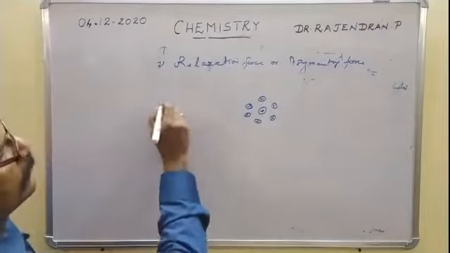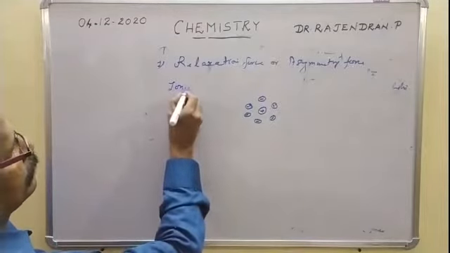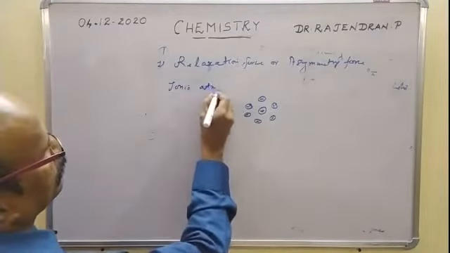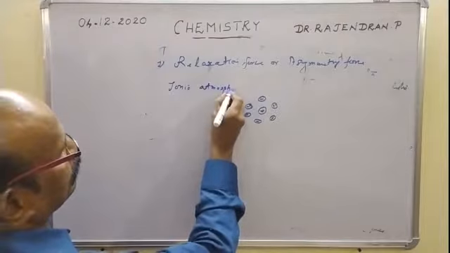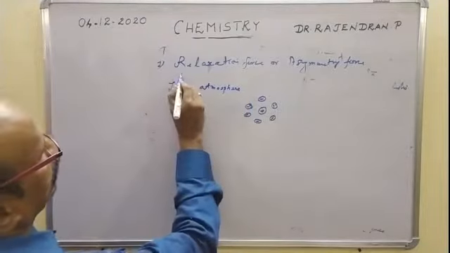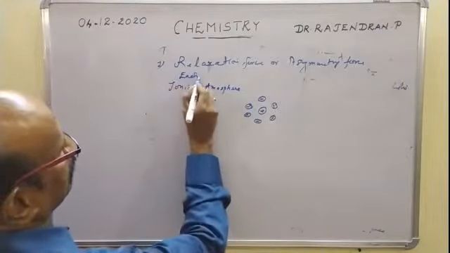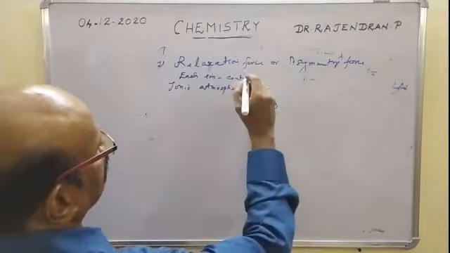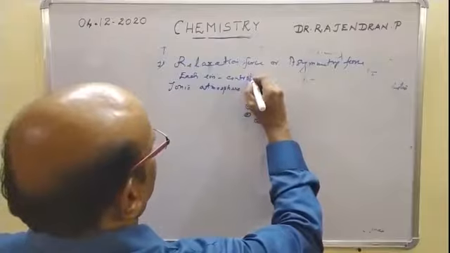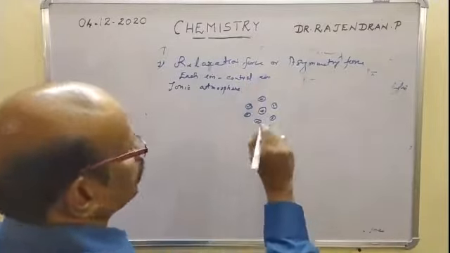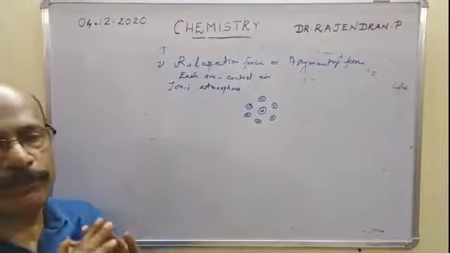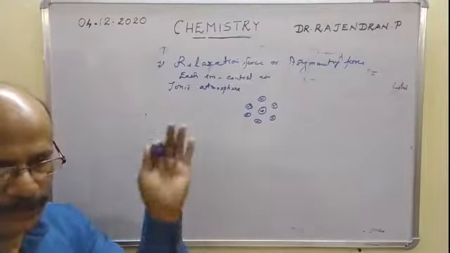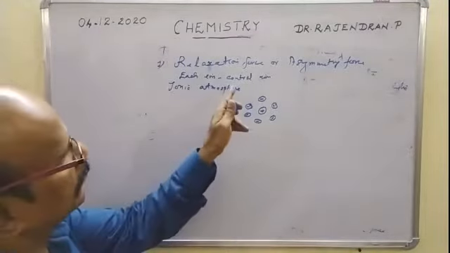So, each ion is called a central ion. The ion of interest, the one we are going to account for, which undergoes movement or migration during the application of the electric field, is called the central ion.